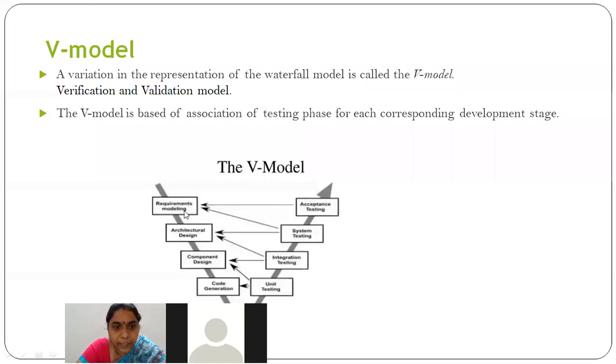Coming to this phase, starting with requirement modeling, you know what you will be doing here. You will be communicating with the client, gathering all the requirements, analyzing all those requirements, and you will prepare a document called the software requirement specification document. This software requirement specification document contains all the functionalities and all the details that should be included in our project. Which software, which hardware you are using, what modules you are going to develop, what platforms, which environment, what processes, what protocols you are going to use. All these will be included in this software requirement specification document, right?